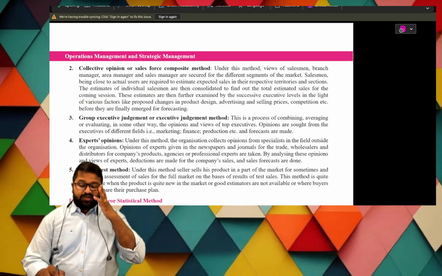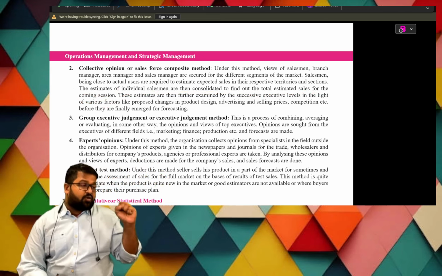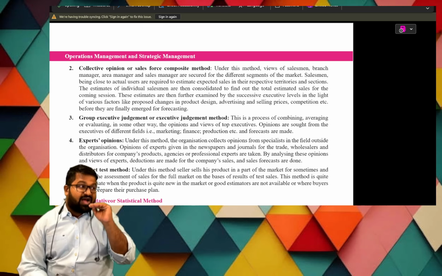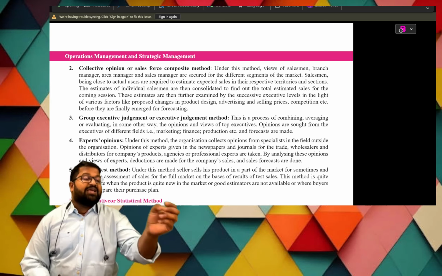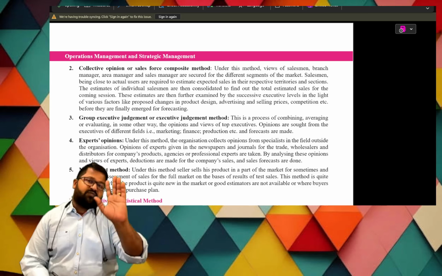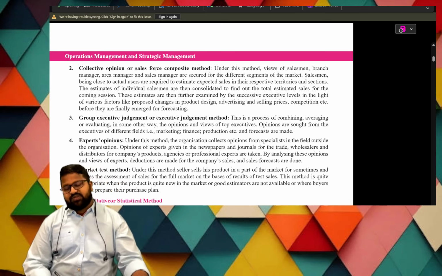Okay, done till here. So what we will do is gather the information from the different areas. However, the sales force is important. Why? Because they are in direct contact with the consumers. Whatever information they give will be accurate to the maximum extent. Done, so we are done with these methods, and with the theory part.